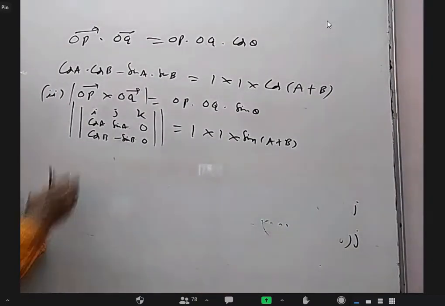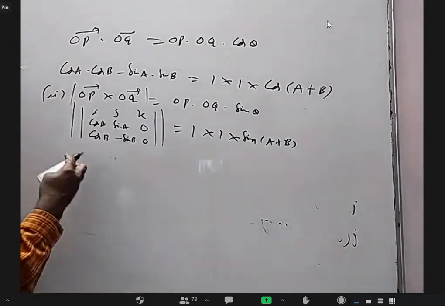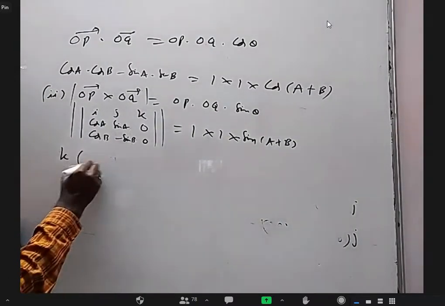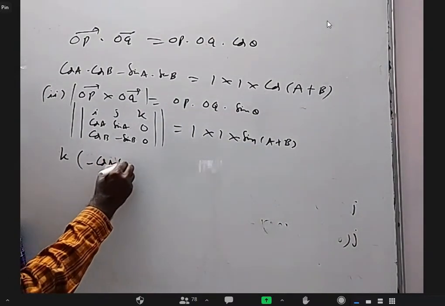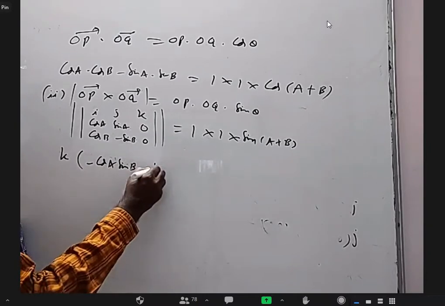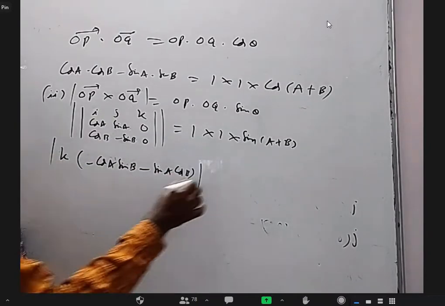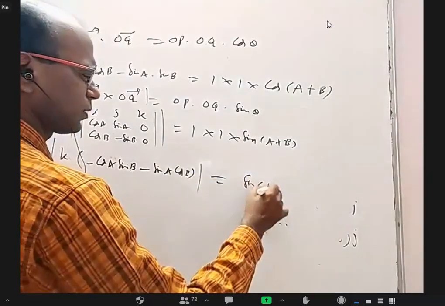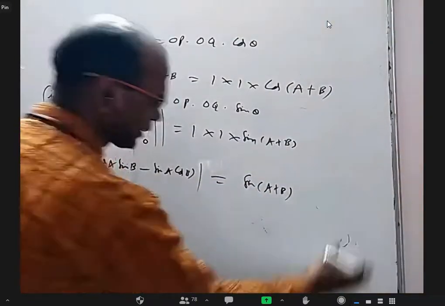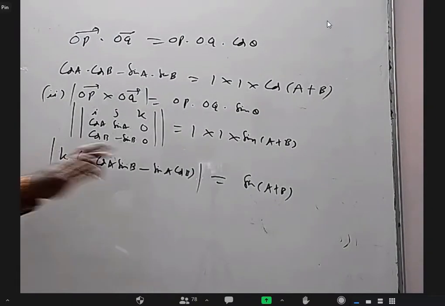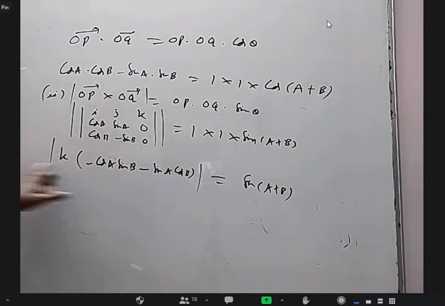Okay, so here i into anything is 0, k into you will get minus cos A sin B minus sin A cos B. And here it is sin(A plus B). Actually, if I take the direction properly, I don't have to put this mod, but right now I have to put mod and remove the minus.